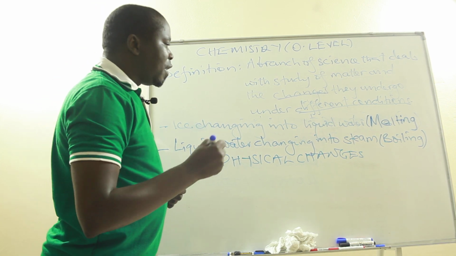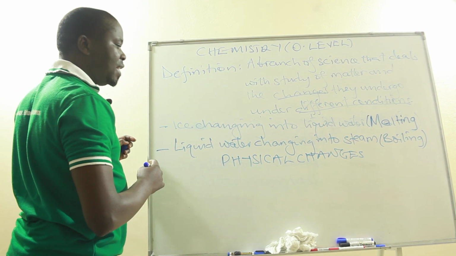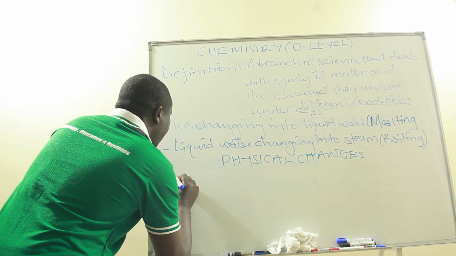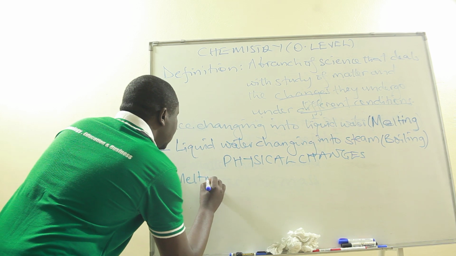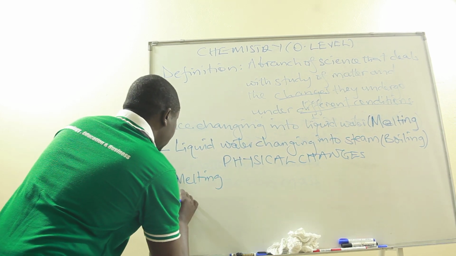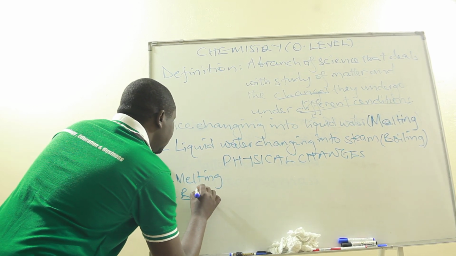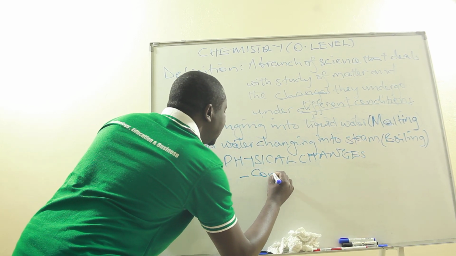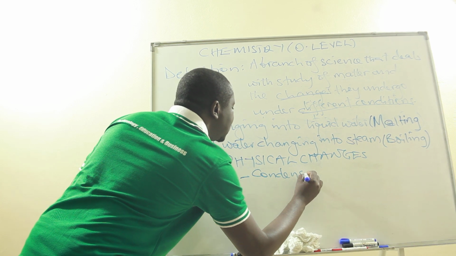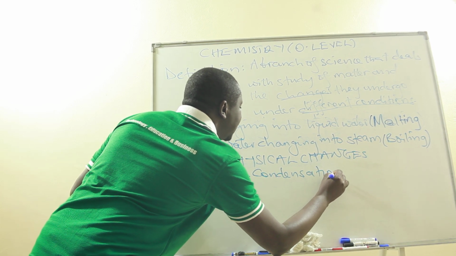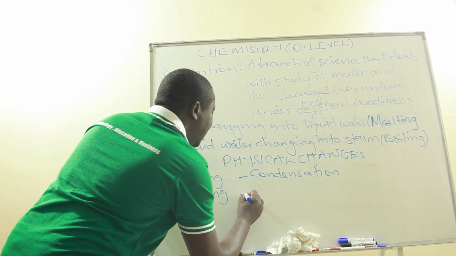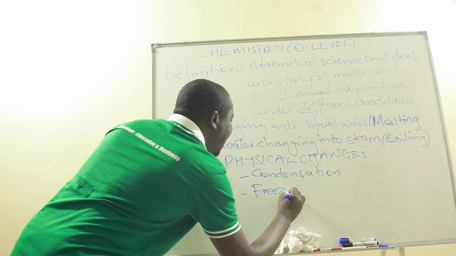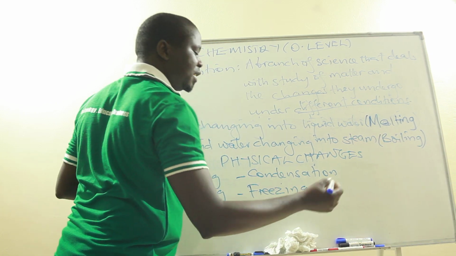So I want to give you more examples of physical changes which matter can undergo. We have a change like melting, which we have already talked about. We have the process of boiling. We have the process of condensation, where a gas changes back into a liquid. It is called condensation. Then we have the process of freezing, whereby a liquid changes into solid.